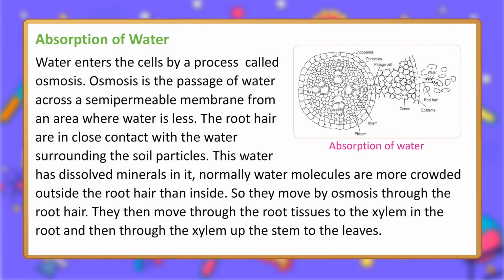Water enters the cells by a process called osmosis. Osmosis is the passage of water across a semi-permeable membrane from an area where water is more to an area where water is less. The root hair are in close contact with the water surrounding the soil particles. This water has dissolved minerals in it. Normally, water molecules are more crowded outside the root hair than inside. So they move by osmosis into the root hair. They then move through the root tissues to the xylem in the root, and then through the xylem up the stem to the leaves. Absorption of water.